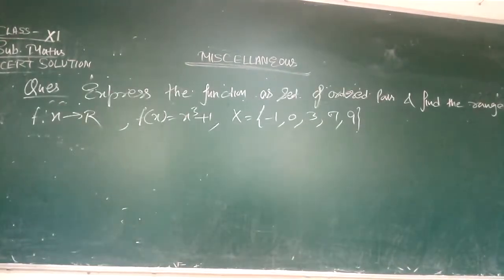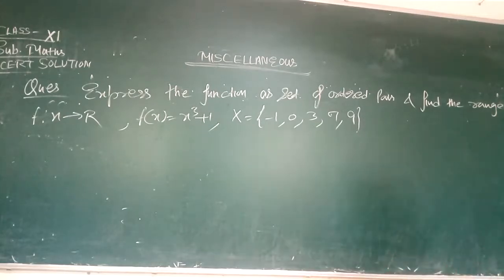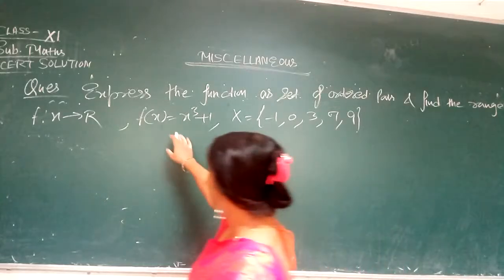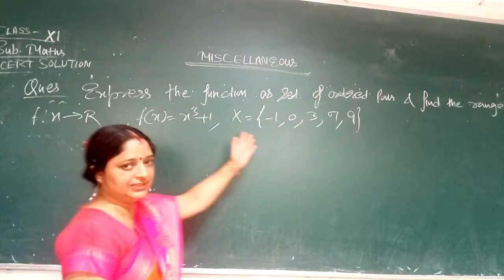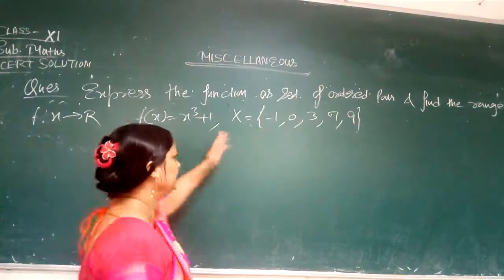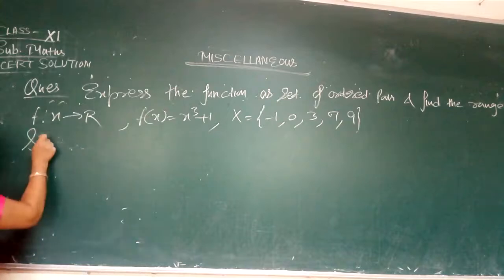In this question you have to find out the range and express the function as a set of ordered pairs, f such that x to R. F of x is given as x cube plus 1 and x is given this one, meaning the elements of the domain are these, and you have to find out the range. Now let us start the solution.